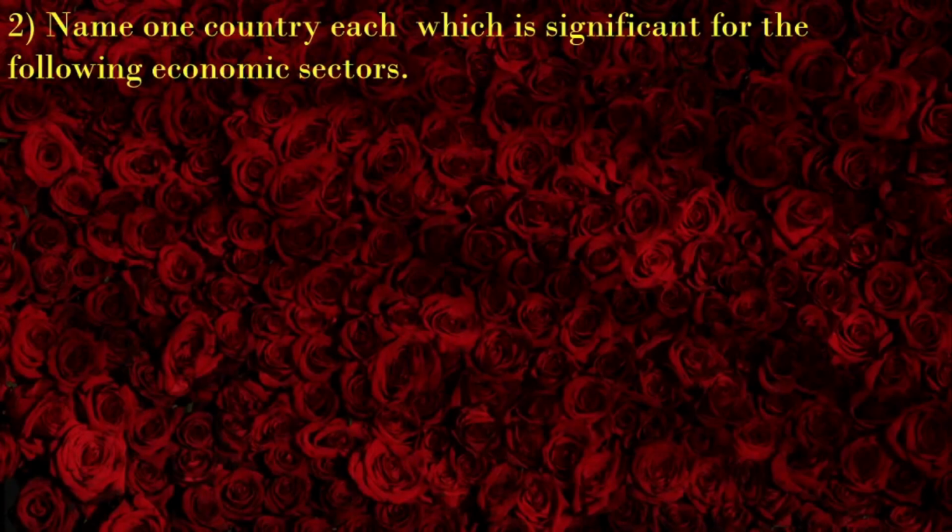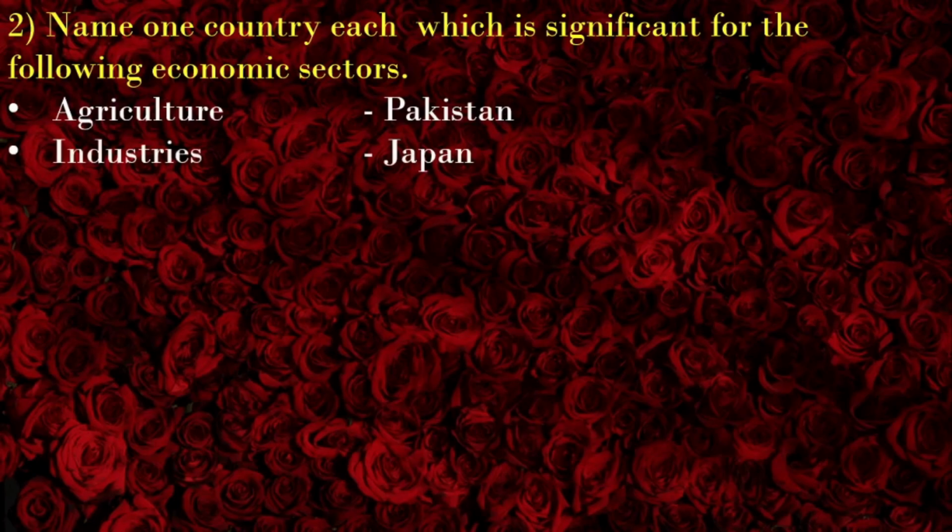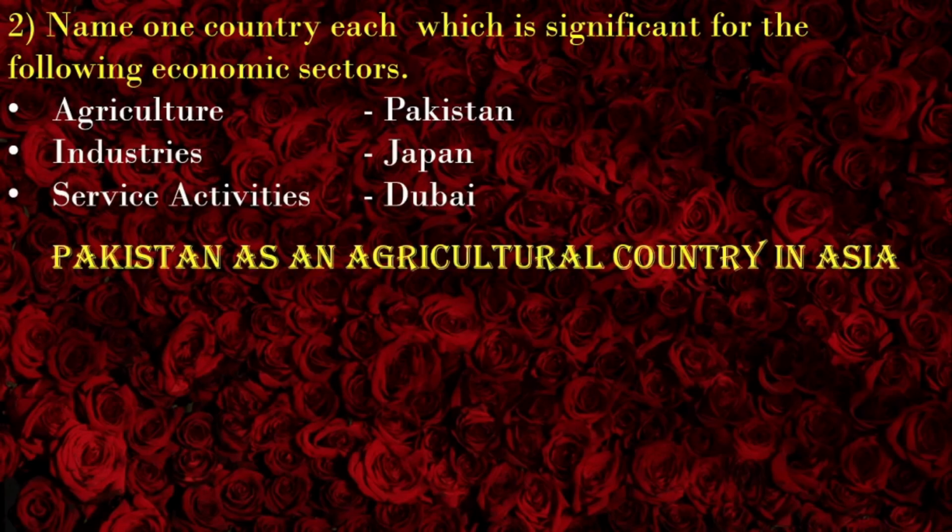Name one country each which is significant for the following economic sector. Agriculture, Pakistan is famous for. Industries, Japan is famous for. And service activities, Dubai is significant for that. Pakistan as an agricultural country in Asia.